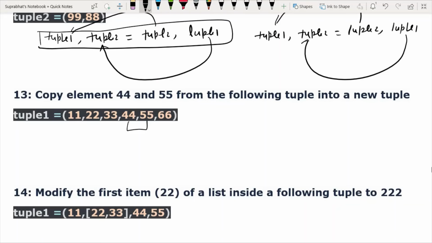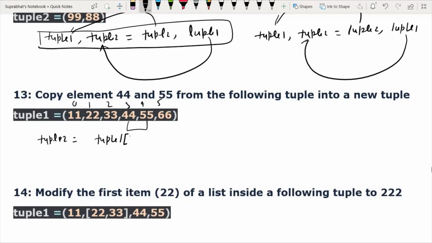So like that, suppose I take tuple 2, it will contain from tuple 1. From tuple 1 we will use slicing, so I will take from 0, this is location 0, this is 1, this is 2, this is 3, 4, 5.